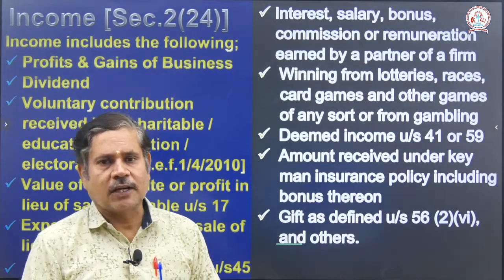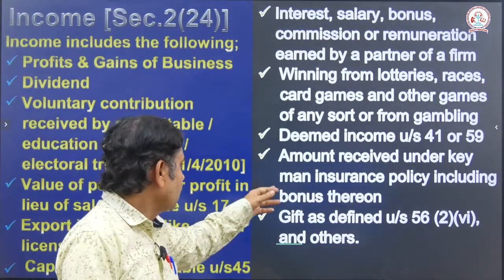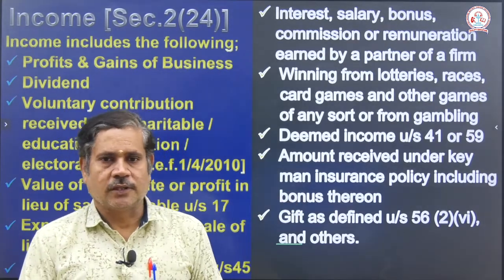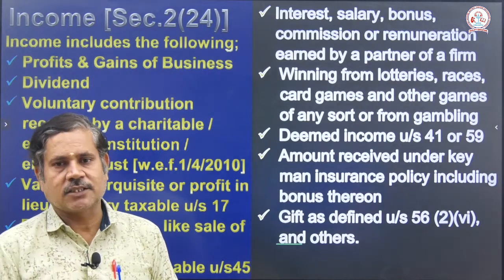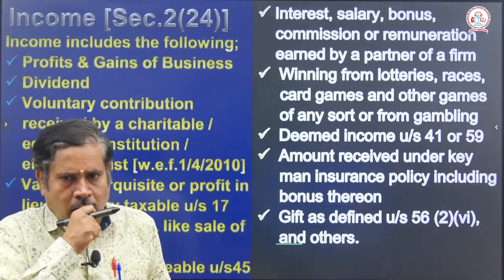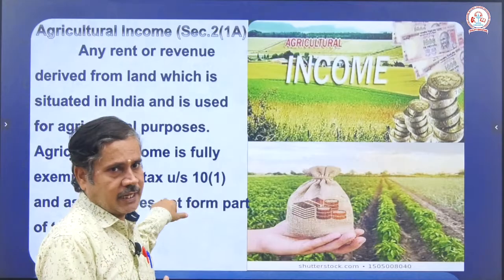income under section 41 or 59, the amount received under a key man insurance policy including the bonus thereon. So, gifts are also taxed under section 56 subsection 2, and others pay the tax.